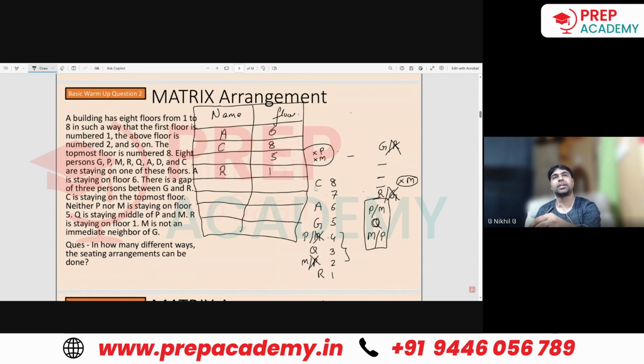A here, B here. Oh, sorry, B is not there. A here, D is not there. So D will be coming here. Okay. So on the 5th floor, G would be there. Okay. C done. 2nd floor, M is there. 3rd floor, Q is there. 4th floor, P is there. Fifth is already there, 6th here. Seventh floor, D is here. Now this is the arrangement.